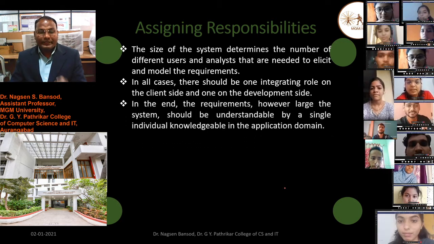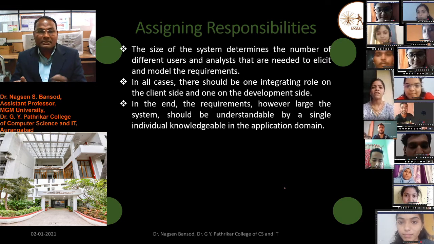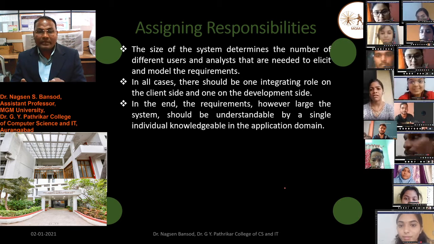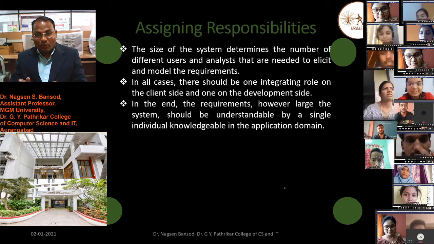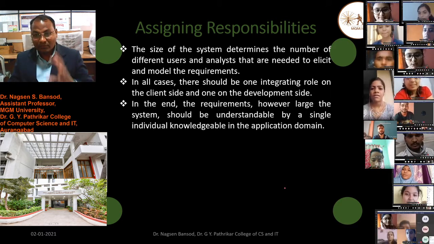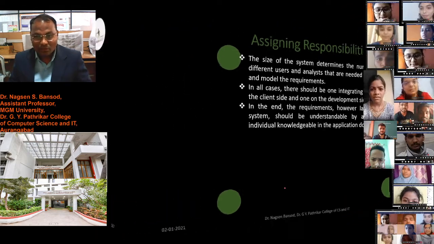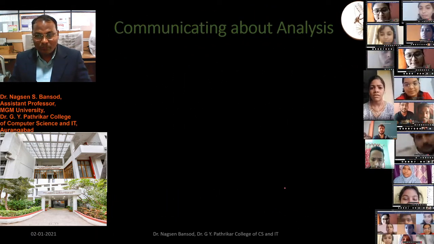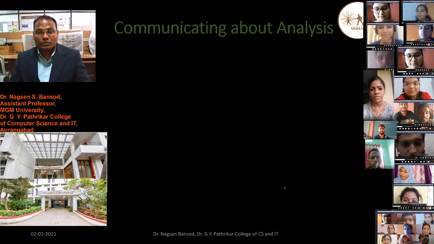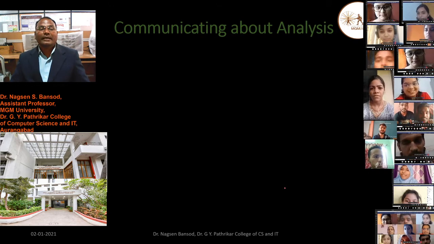So, in the end, however large the system, the requirements should be understandable by a single individual knowledgeable in the application domain. To understand the large system, we have to follow all these roles. We have to assign all these roles and responsibilities to the persons, to the stakeholders, to developers, to users, and the clients also.